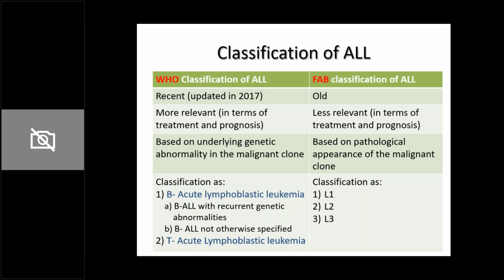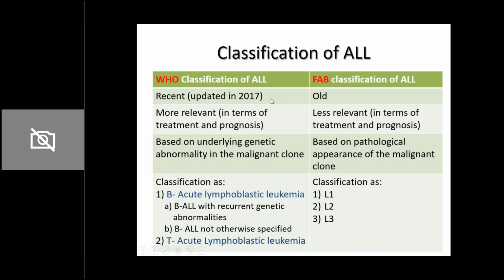Why do you need to classify any disease? You classify a disease because if it is this particular class of disease, then we give this particular treatment. So it helps in defining the treatment and explaining the prognosis of that particular class.